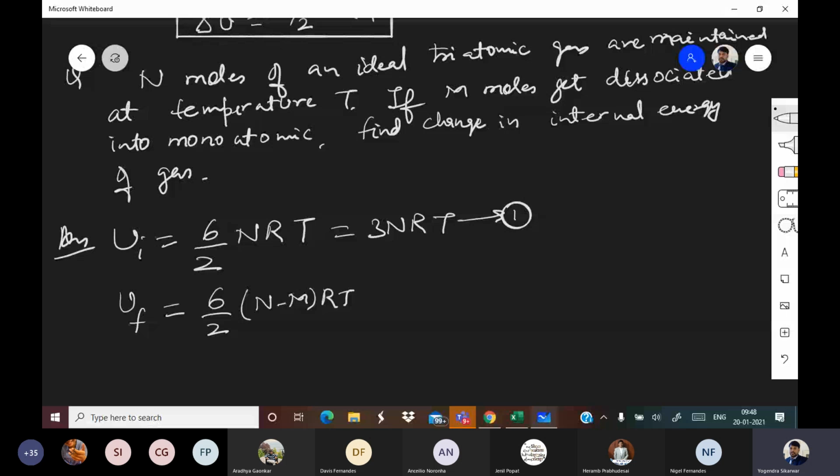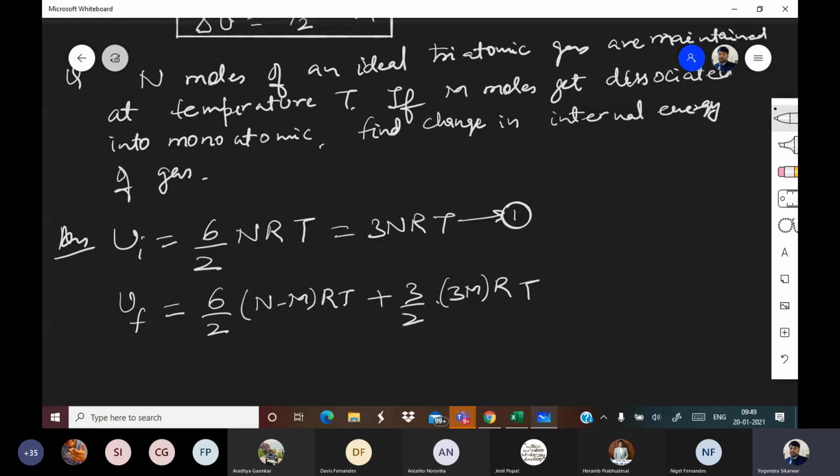This is for triatomic, F by 2 into nRT, plus for each triatomic dissociated, there will be 3 monoatomic created. So degree of freedom will be 3 by 2 into 3M into RT.